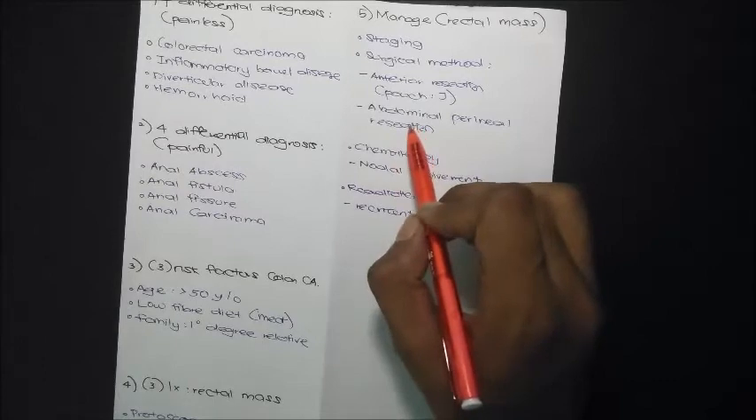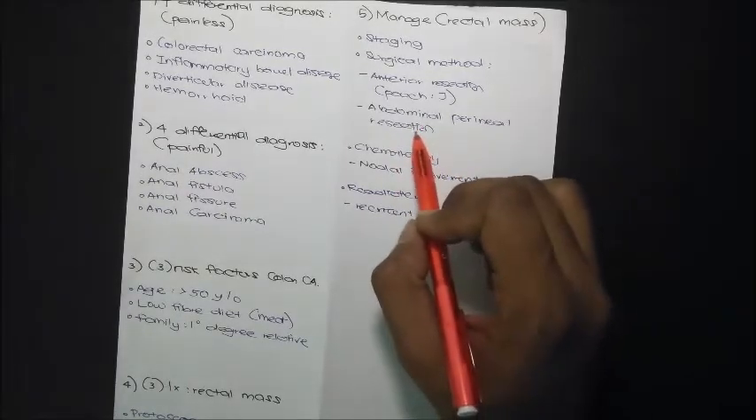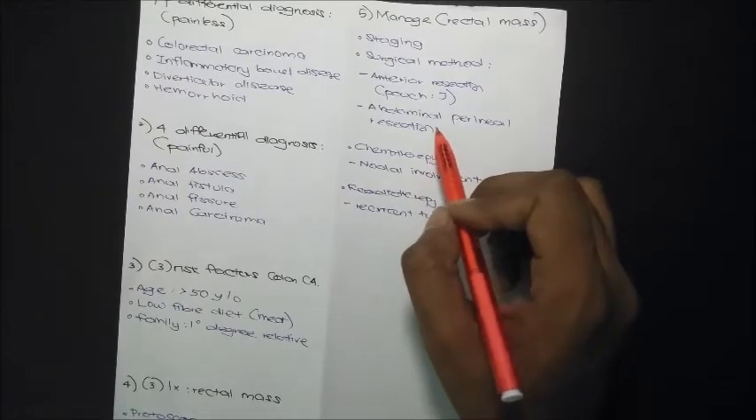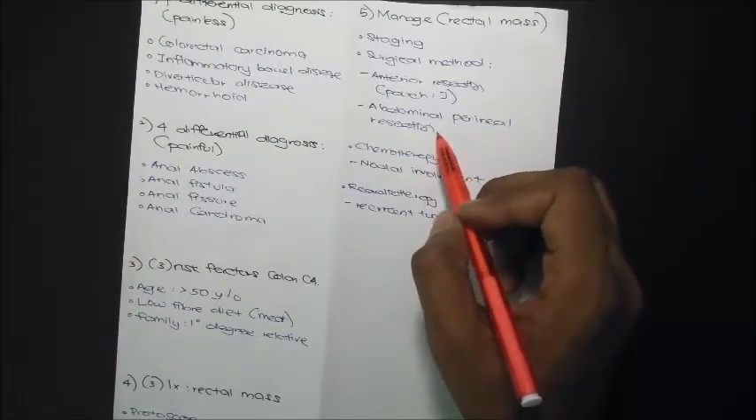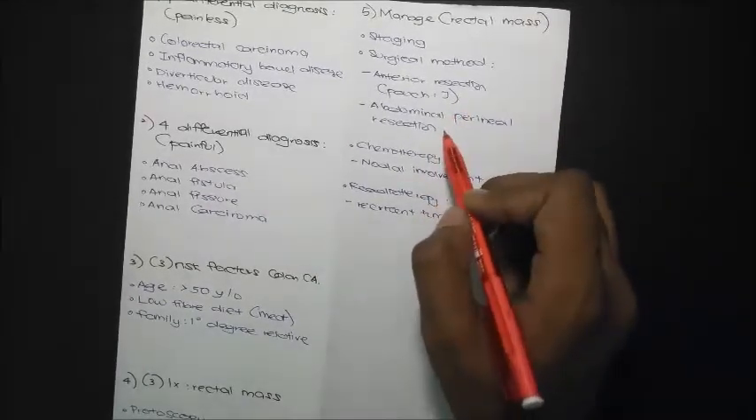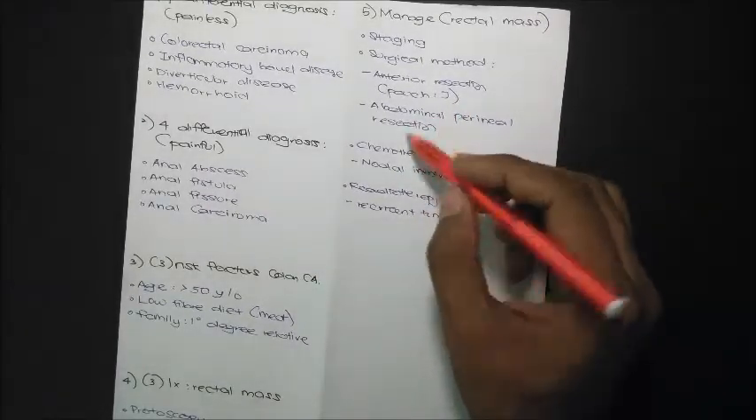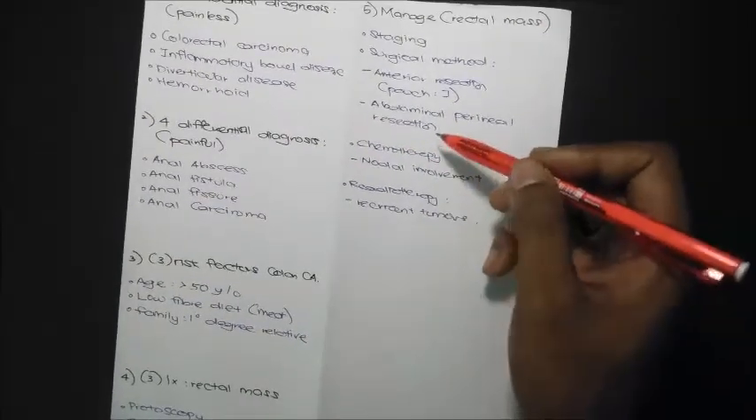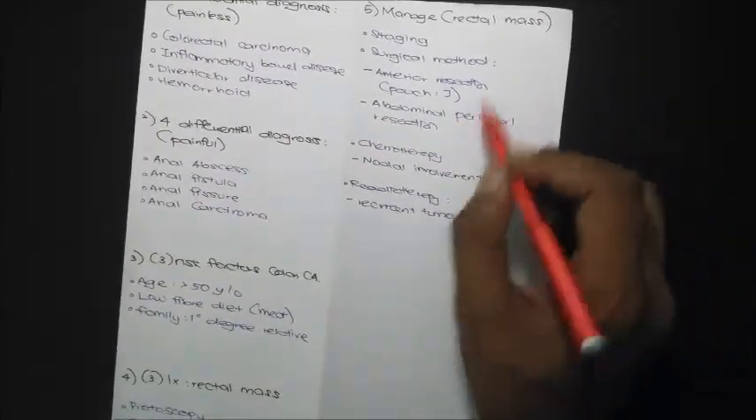The next one could be abdominoperineal resection, which is removal of the anal sphincter. In this condition, the patient is going to have a lifelong stoma bag if the rectal mass involves the lower third of the rectum. So we need to advise the patient accordingly before doing this procedure.